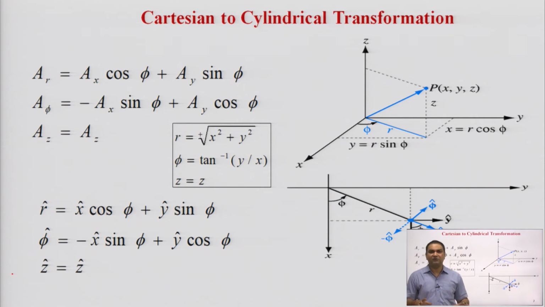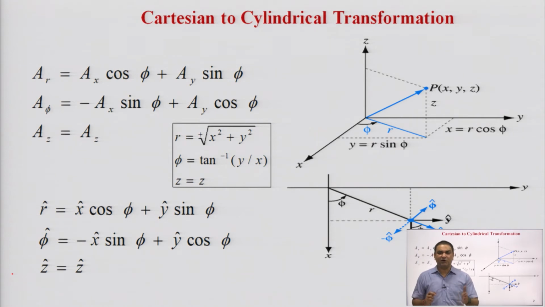So, first of all, we will discuss the conversion of the Cartesian coordinate system into the cylindrical coordinate system. As we all know, in the Cartesian coordinate system, the representation is done by x, y and z, and in the cylindrical coordinate system, the representation is done by r, phi and z.